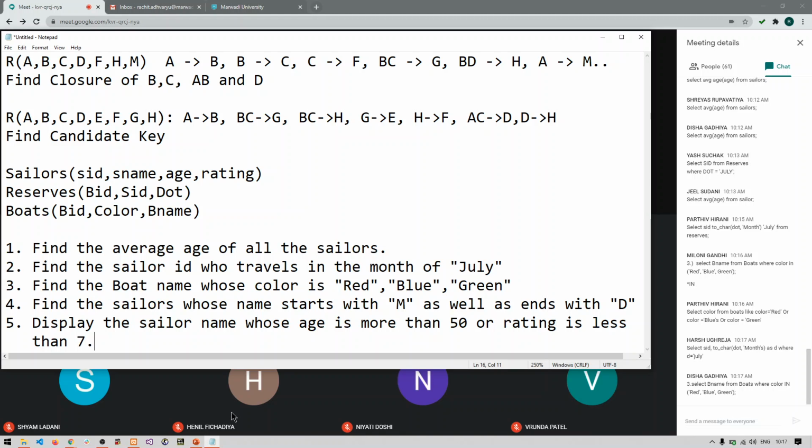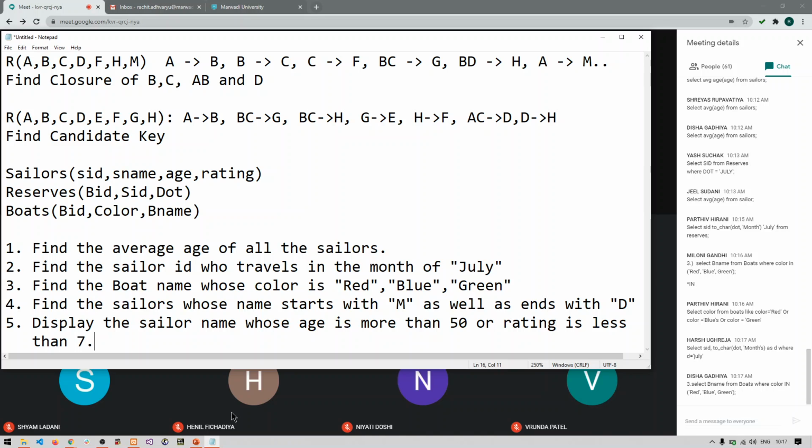Next, find the boat name whose color is red, blue or green. So you used IN, very good. Select B name from boats where color in ('red', 'blue', 'green'), or you can use select B name from boats where color equals red or color equals blue or color equals green. So this can be the answer.